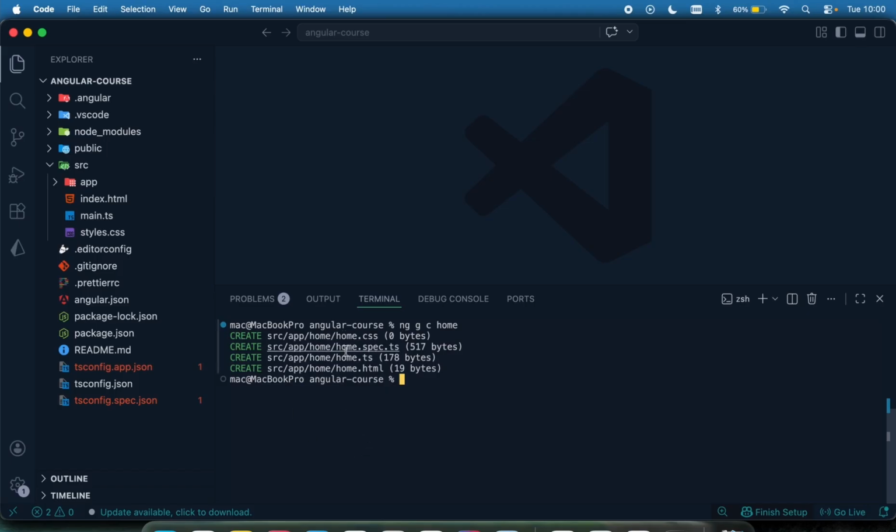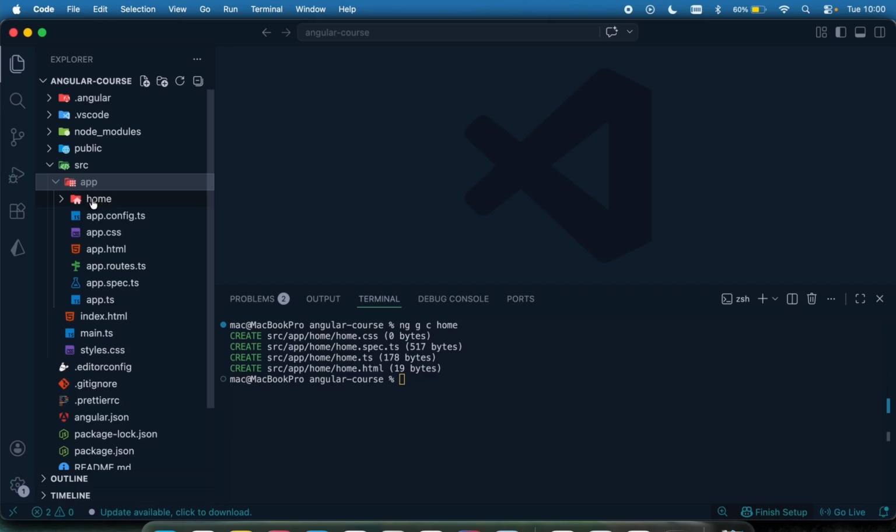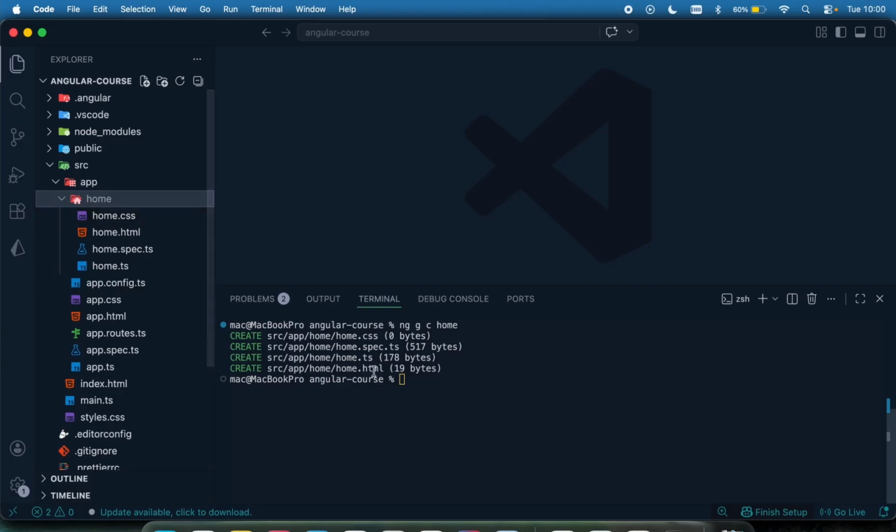When you type in this command, ng g c and your component name, it's going to create one folder which contains 4 files, right? That's going to be created within the app folder. Again, we said that all our implementation is going to be within the app folder. So if I open the app folder right here, you can see a folder home was created for me. And if I open that home, you can see it contains the home.css, the home.html, which is our template, our test file, which is the home.spec.ts, and then our component, which is the home.ts right here. So this is how to create your component.